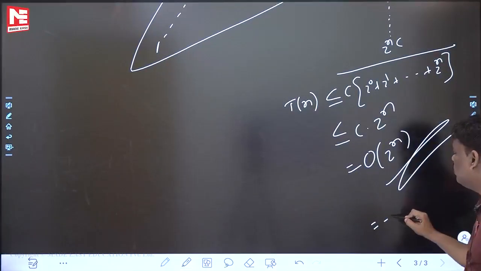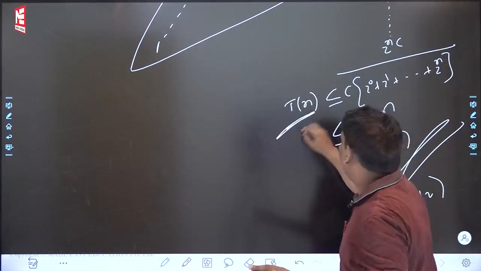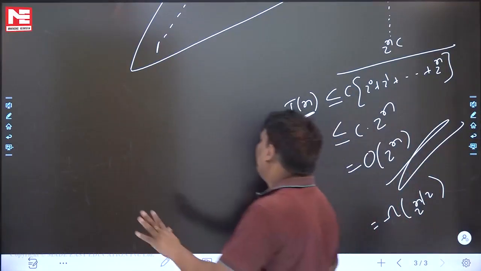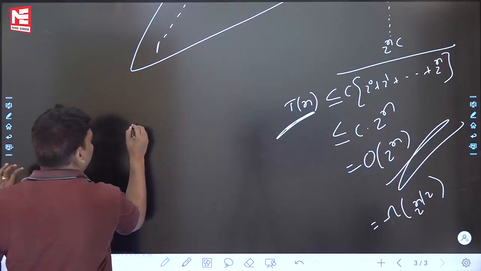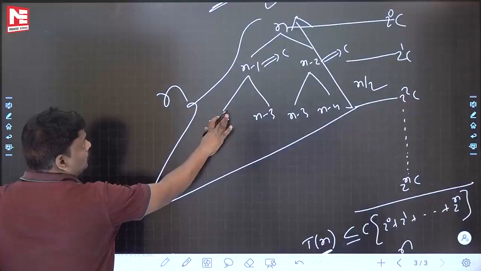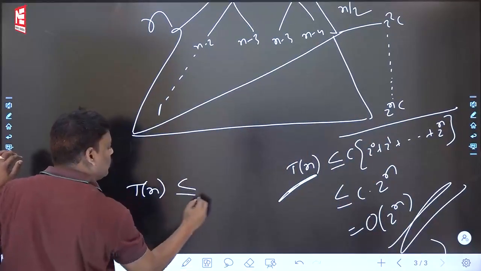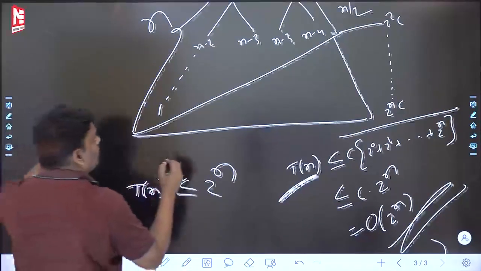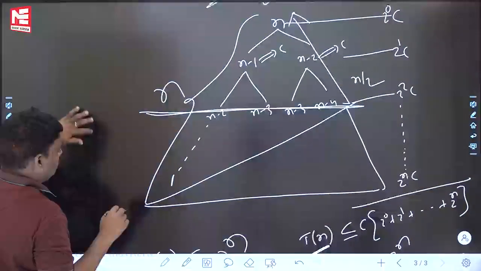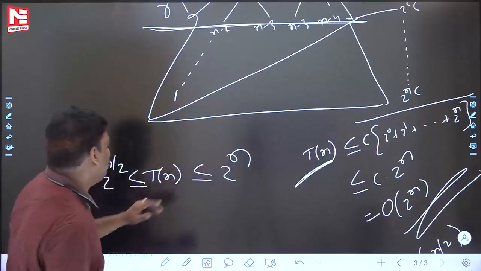What is the lower bound? 2 power n by 2. What is the actual answer? Tn. Upper bound is 2 power n, lower bound is 2 power n by 2. Because the two are not equal, theta is not possible. You know very well the Fibonacci series time complexity is 2 power n. Let me write: Fibonacci series time complexity, actual answer Tn. Actual answer means this diagram only, Tn. To this diagram, if I add extra like this, that is the upper bound, 2 power n. Suppose if I cut here itself, the lower bound answer is 2 power n by 2. It is the lower bound, it is the upper bound, and the actual answer is Tn.